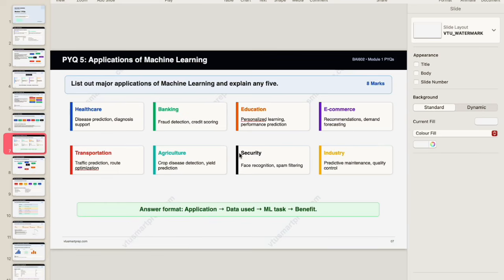So first you have to list it: healthcare, banking, education, e-commerce, transportation, agriculture, security, and industry, followed by each individual application. Explain how data is being used, how ML helps in healthcare, those kinds of things, in the specific application along with an example. So this was the fifth question.